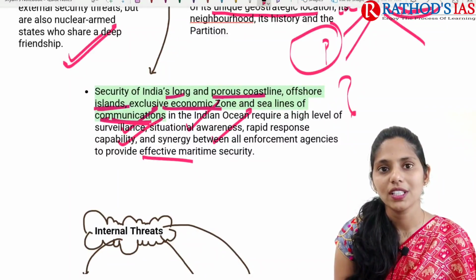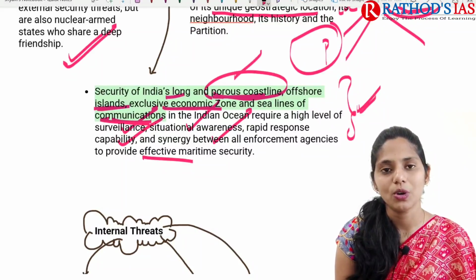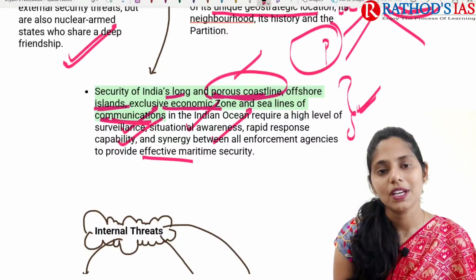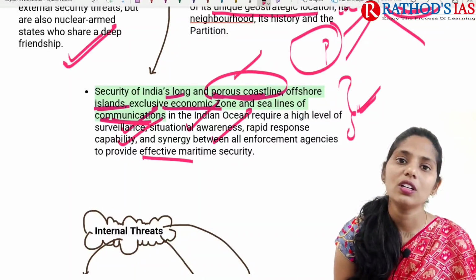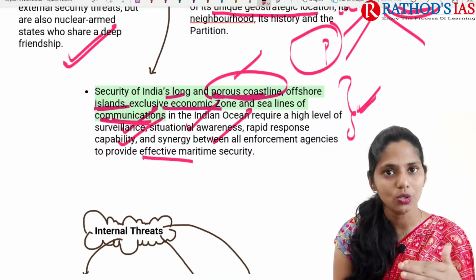So these are some important things that we need to focus on. Why I am saying we have a porous coastline is because we also experienced a recent attack in Mumbai at the Taj Hotel, right? So it is mainly due to the sea route itself.